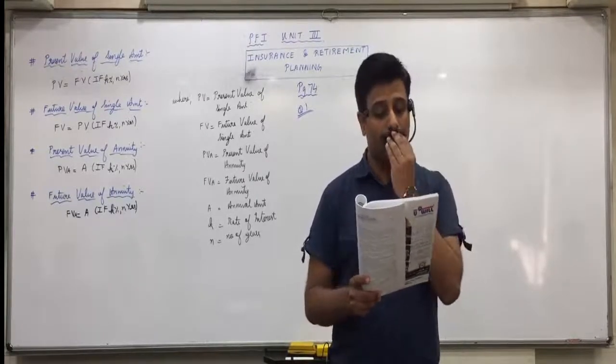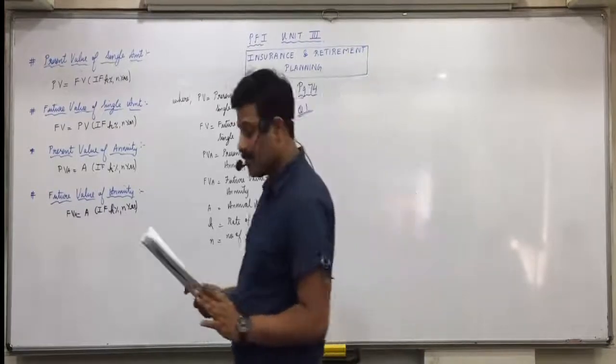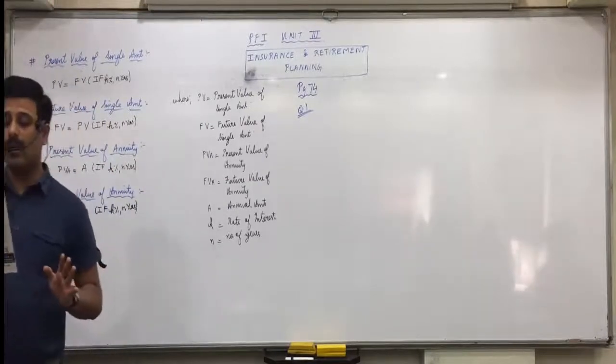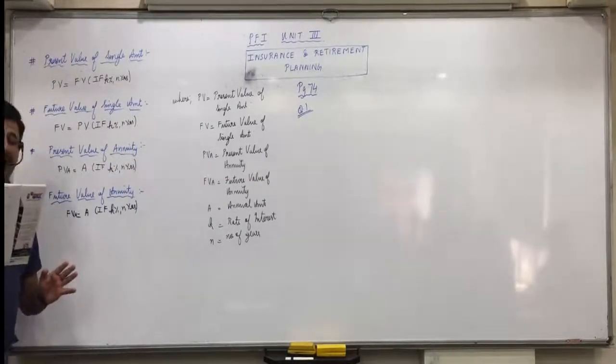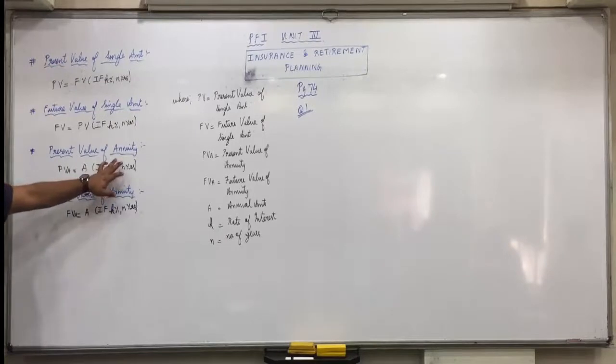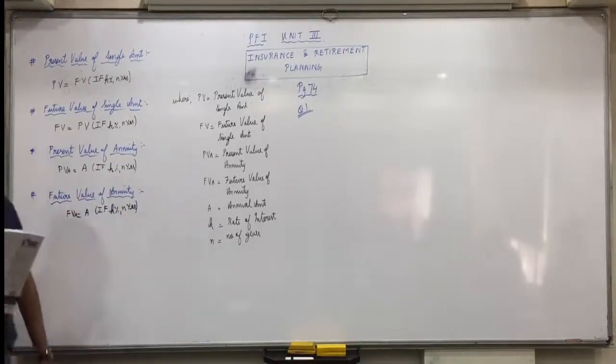Mr. Shah has been given 2 options by his employer. First, an annual pension of rupees 1 lakh annually for the next 15 years. It means he has already retired, and on retirement, the employer has given him 2 options. Annual pension of 1 lakh means it's a question of annuity. Now we need to decide, is it a question of present value of annuity or future value?